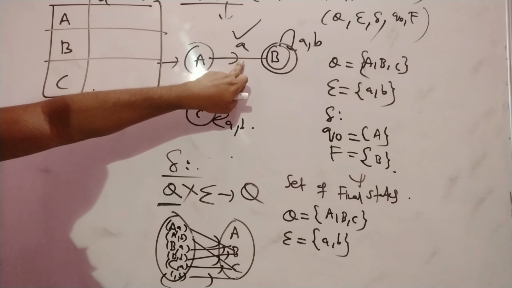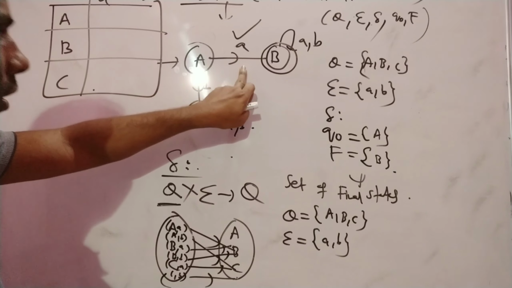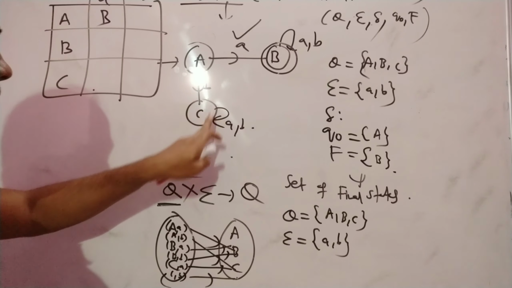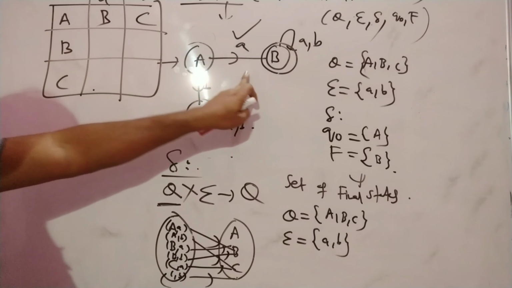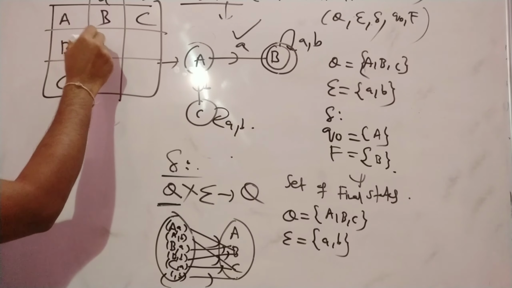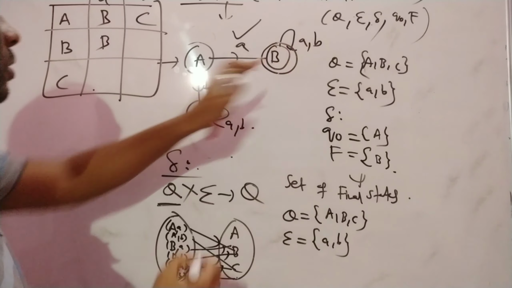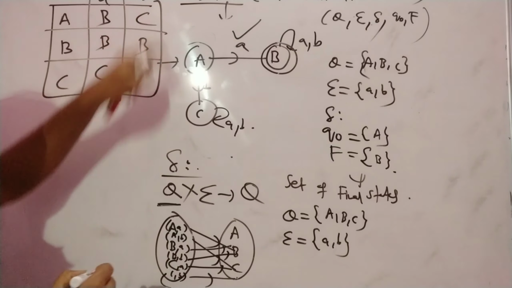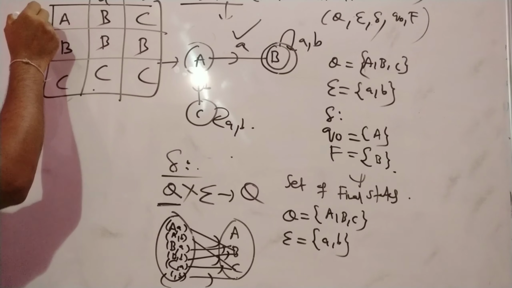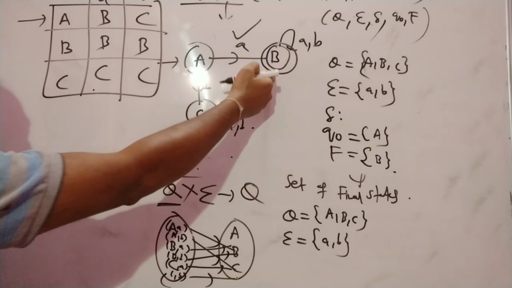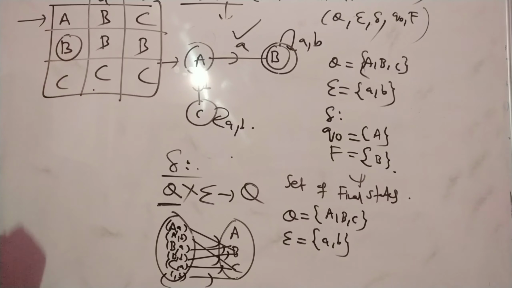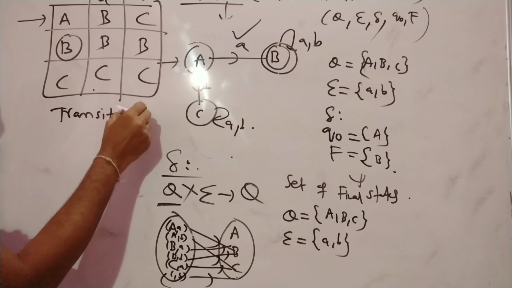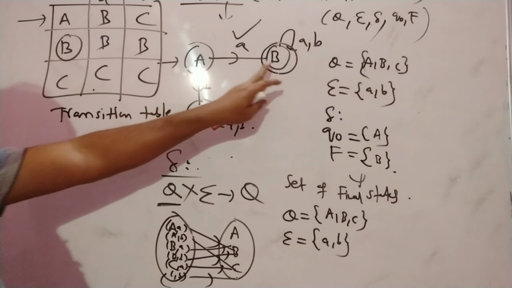You are applying capital A with the small a. Where are you going? You are reaching capital B. Capital A on small b, where are you reaching? C. Capital B on small a, where are you going? B. Capital B and small b, you are still in B only. Capital C and A, C. Capital C and B, also C. And you have to represent here the initial state, and the final state you are representing with B. Right? So this is the transition mapping, the transition table of the DFA.